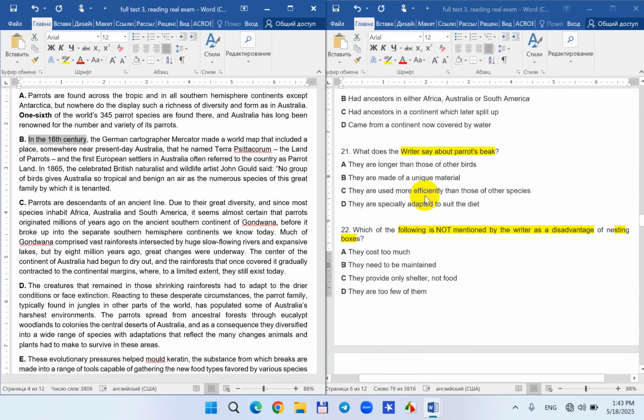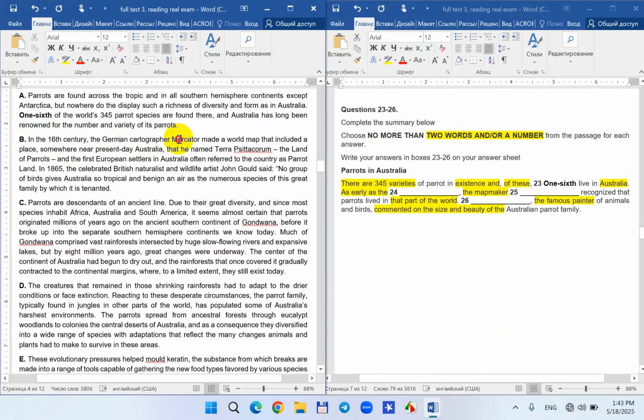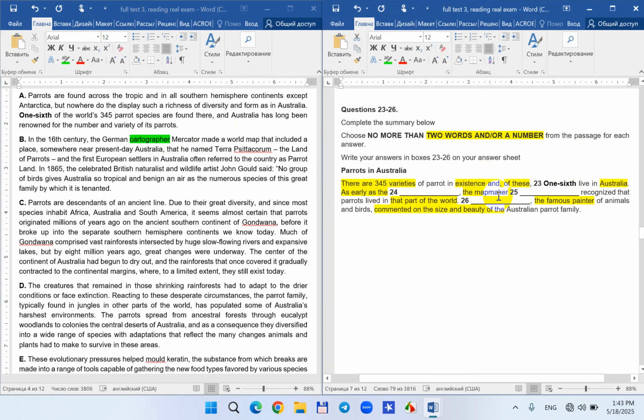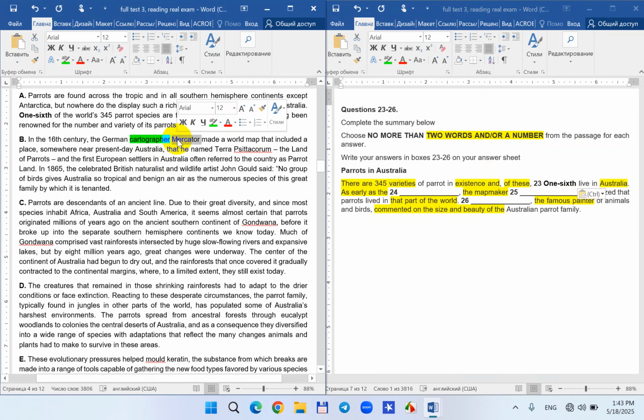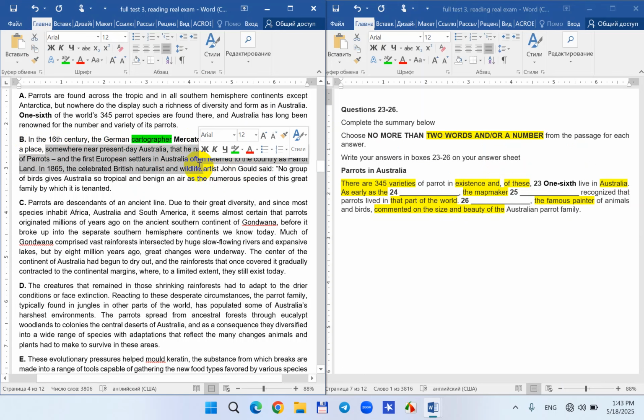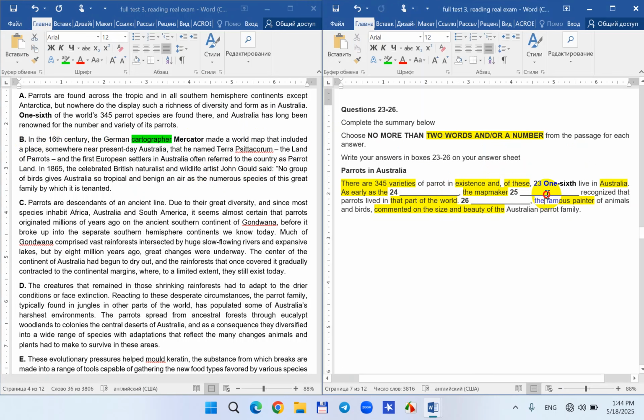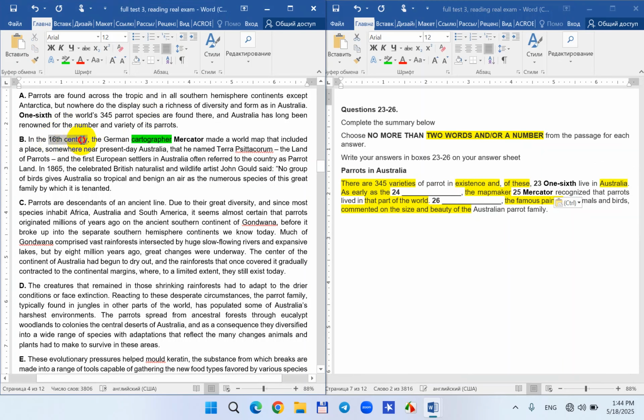So in the 16th century, a German cartographer, a map maker, Mercator, I think it's the name of the person, made a world map that includes a place somewhere near present-day Australia. You can see the map maker's name, I think. Done, as early as the 16th century.